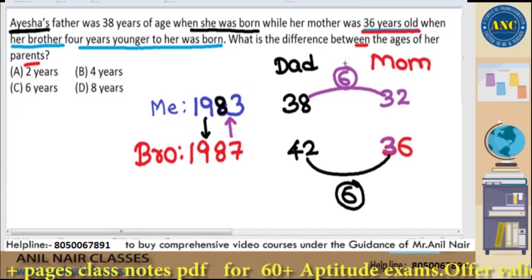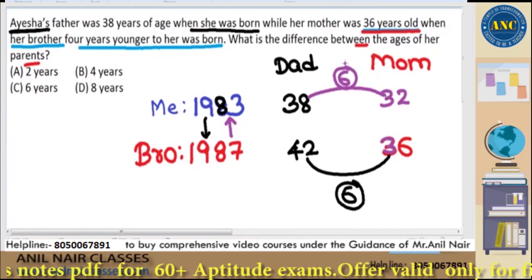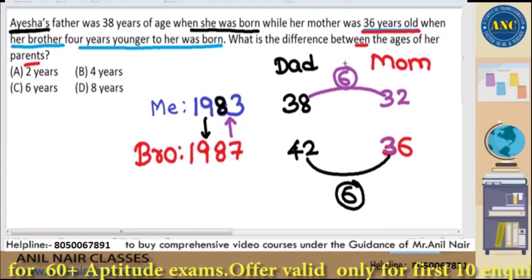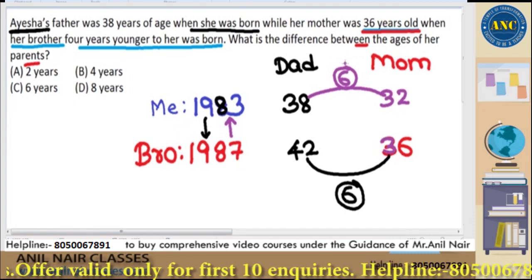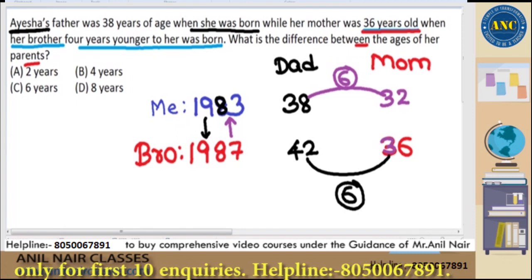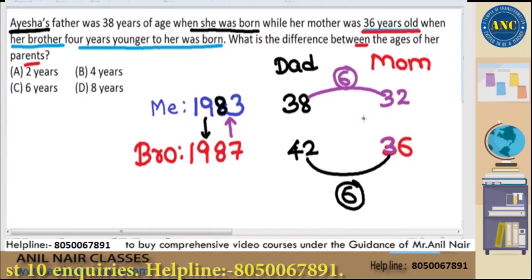Very, very logical and easy way of solving to eliminate the method of variables. Easily you can solve and easily you can avoid confusions in these cases. I hope it is clear, sir. We will solve a similar kind of question which will be slightly trickier than this question. I hope it is clear.